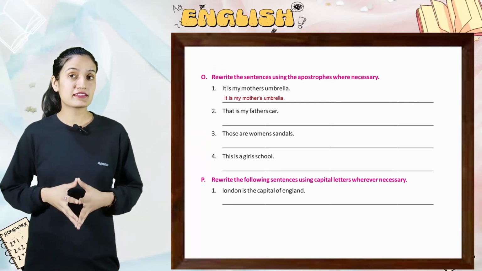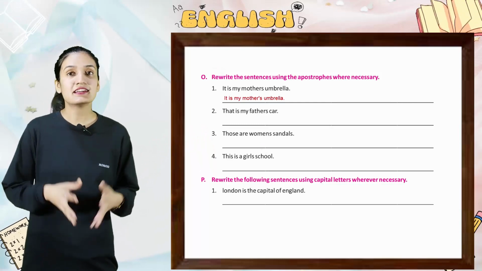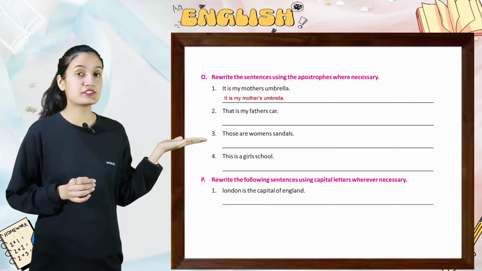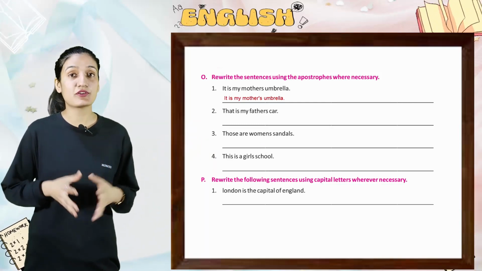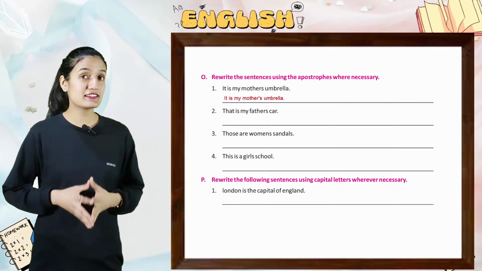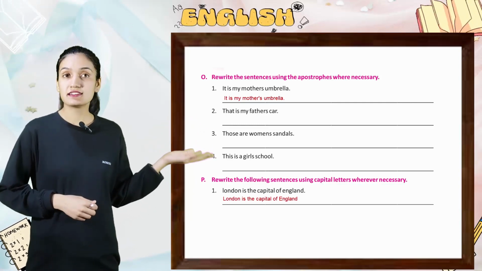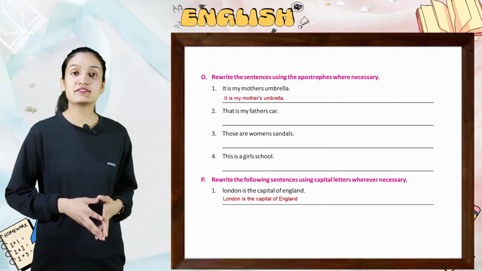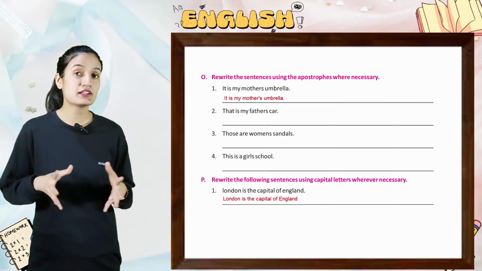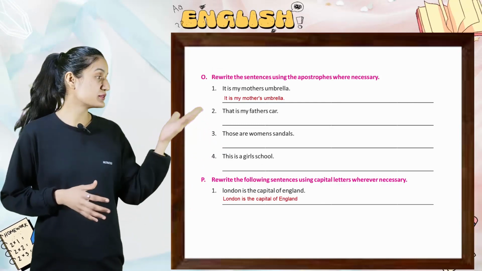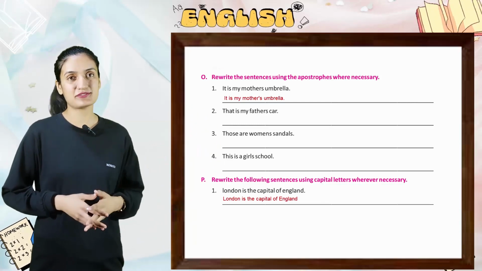Rewrite the following sentences using capital letters wherever necessary. First, London is the capital of England. So kids, here in this sentence, you will write London and England with capital letters. So kids, now do the rest sentences by yourself.